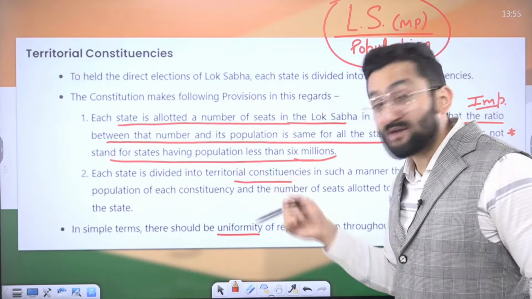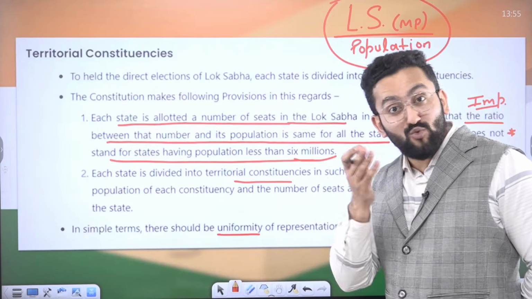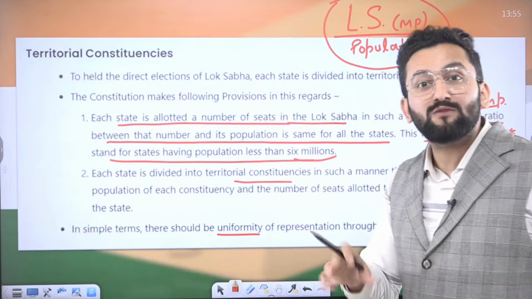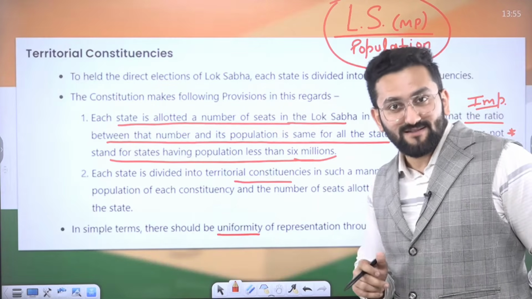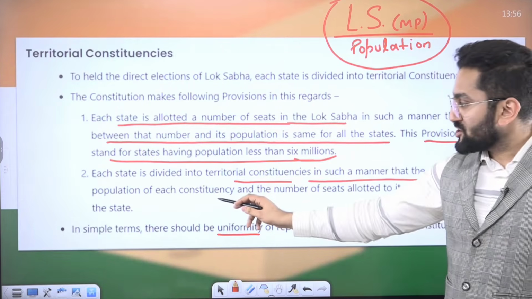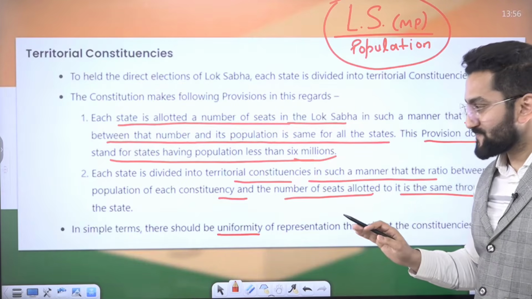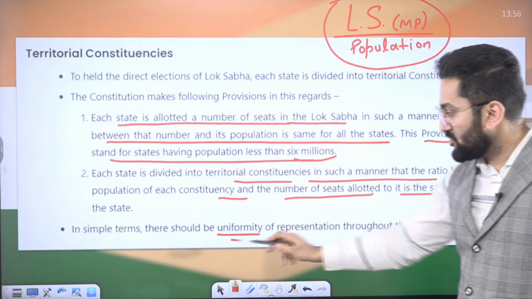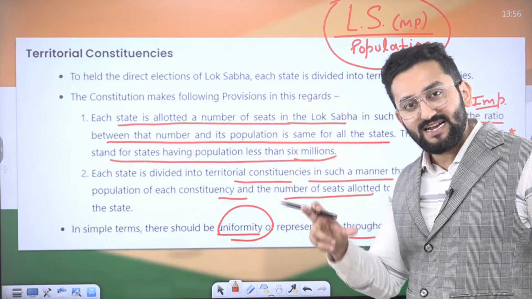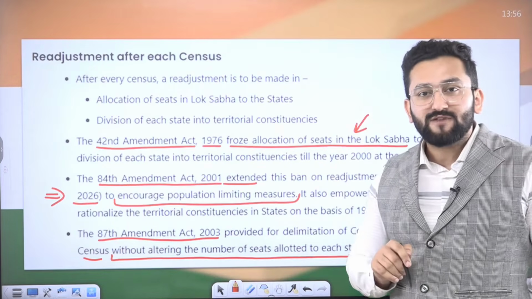But in case of Lok Sabha, constituencies are divided territorially, right? For example, wherever you are living in India, you should also know that your area is representing one territorial constituency. The ratio between population of each constituency and number of seats allotted should be the same throughout the state. In simple terms, there should be uniformity in representation throughout the constituencies. Okay, area, population. And readjustment after each census.